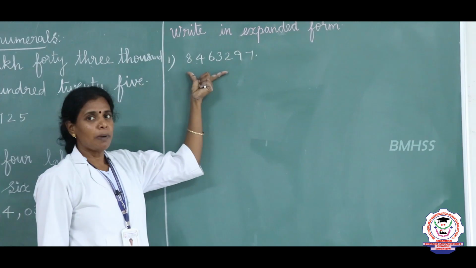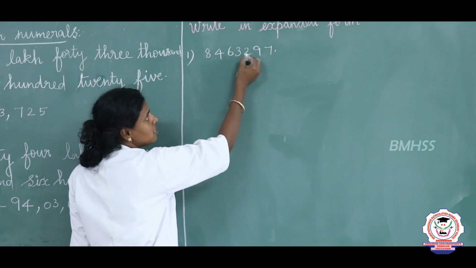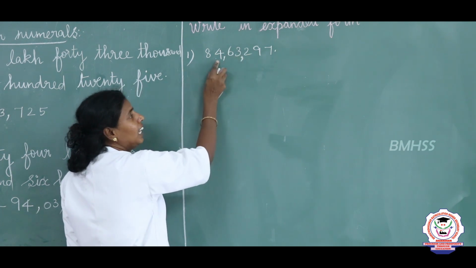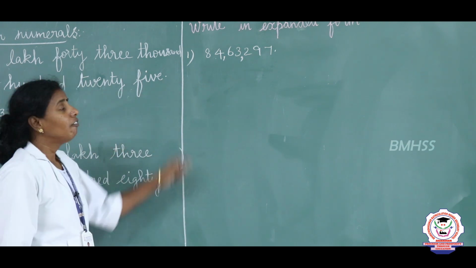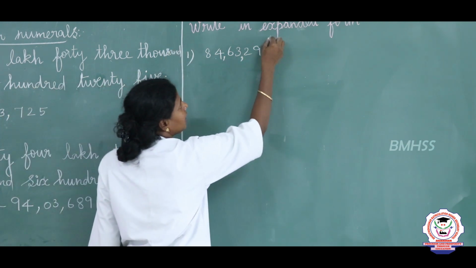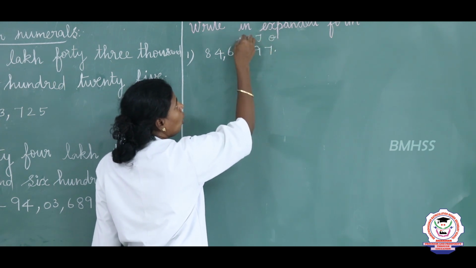So we are going to expand this number. Before going to that, we will place the commas. Ones, tens, 100, place a comma, then 1000, 10,000, comma, lakh and 10 lakh. We are going to expand this. 8 is in the 10 lakhs place. Here it is ones, tens, 100 and 1000.